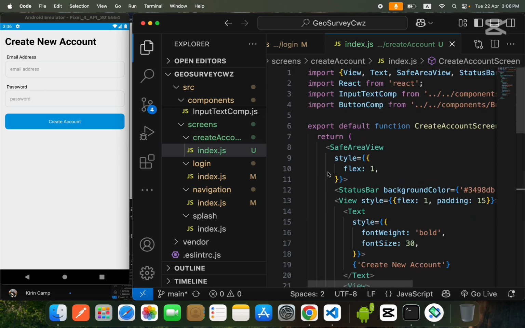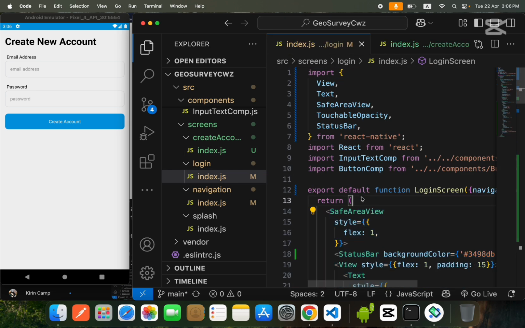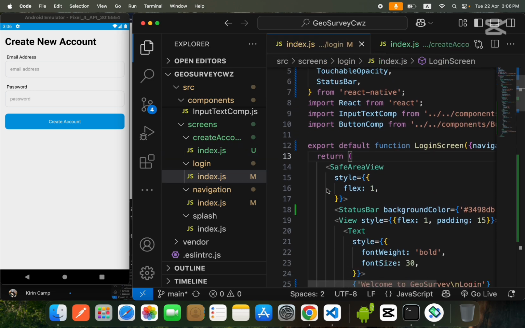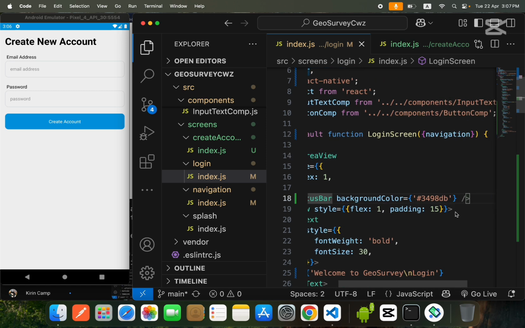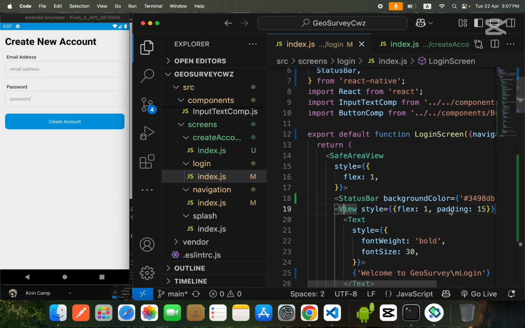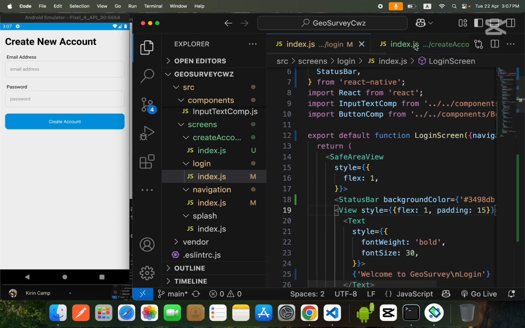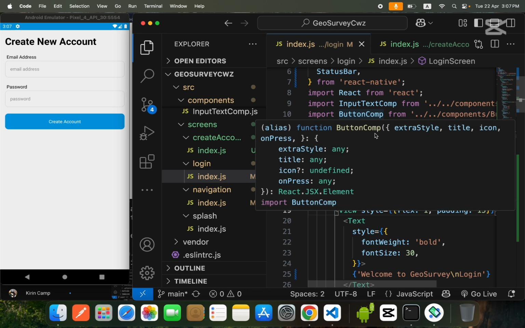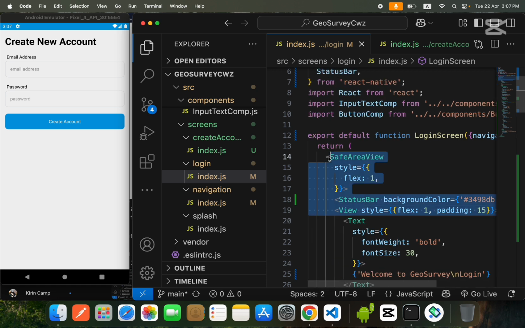So guys, one more thing I will tell you over here. As you can see, we are using the same code in both our screens. This code, like safe area view, status bar, and this view with the flex one, will come in each and every screen. So we have to write this code again and again in each and every screen. So why don't we create a component of this?